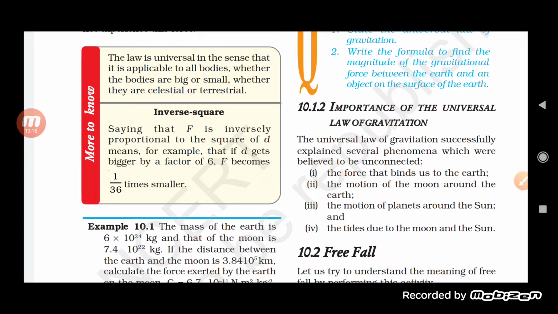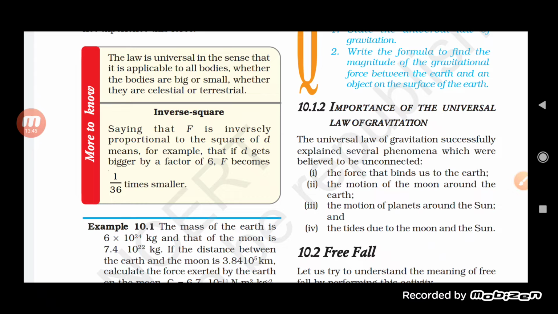See, any celestial object when it starts moving with the other, the motion is actually following the law of gravitation. Similarly, the motion of the planets around the sun also follows the universal law of gravitation.